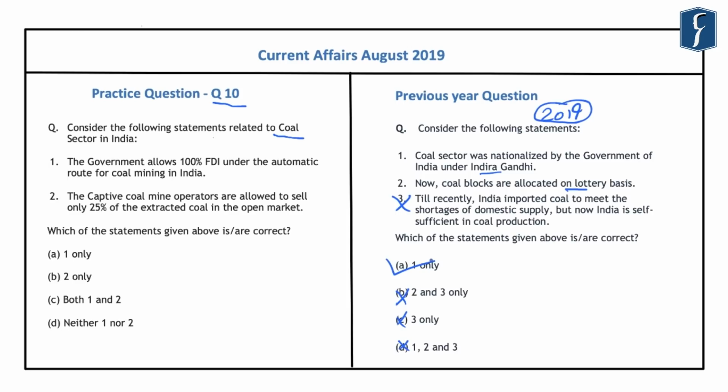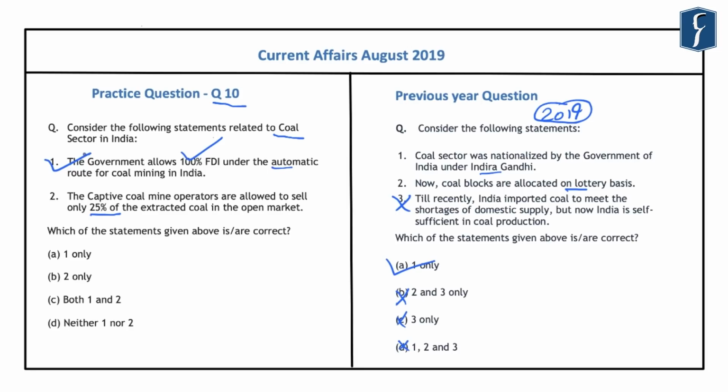So this question reads, consider the following statements related to the coal sector in India. The first is that the government allows 100% FDI under the automatic route for coal mining in India. And second is that the captive coal mine operators are allowed to sell only 25% of the extracted coal in the open market. Now, in the month of August, the government of India decided to provide 100% FDI or foreign direct investment under the automatic route in the coal and lignite mining, and hence the first statement that is given here is correct.